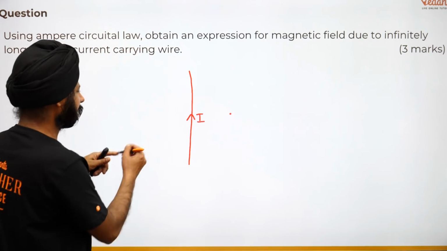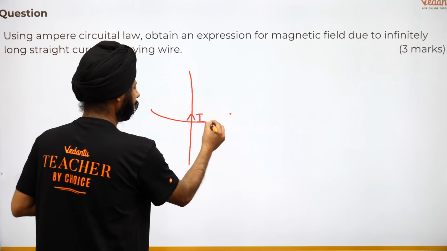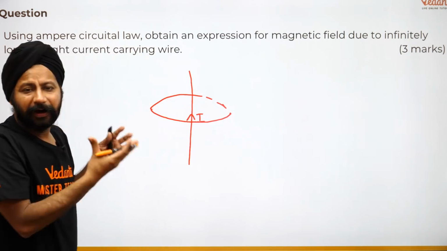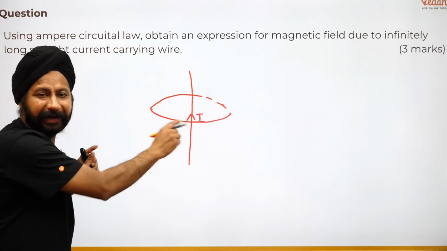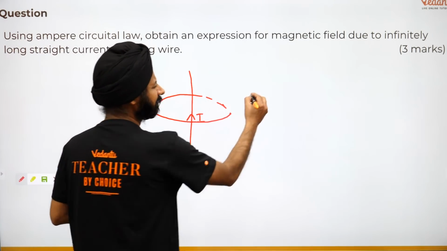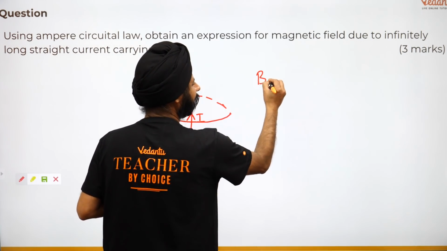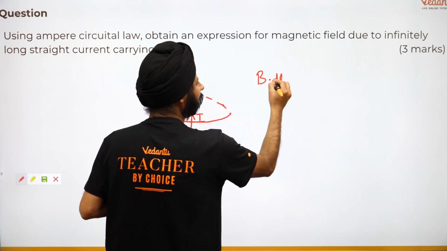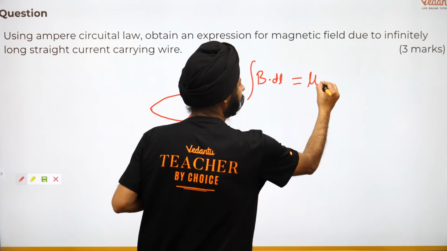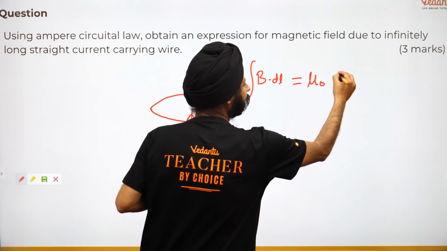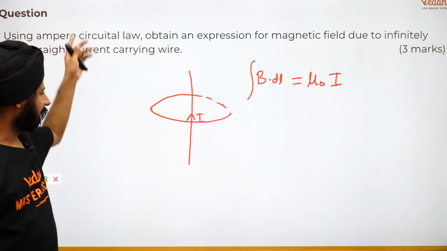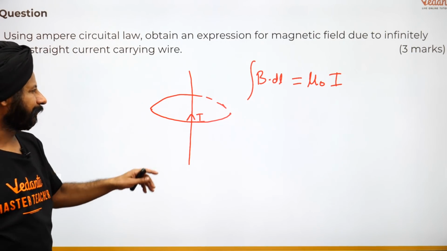So I'm going to draw a circle here, है ना, let's say the distance was r, so I'm going to make a circle of r here. R is the radius of the circle, and then use the Ampere's loop. So it says B dot dl, उसका integration is equal to mu naught times the current enclosed, है ना, current enclosed is what matters. आसपास में कोई wire है, doesn't really matter to you.